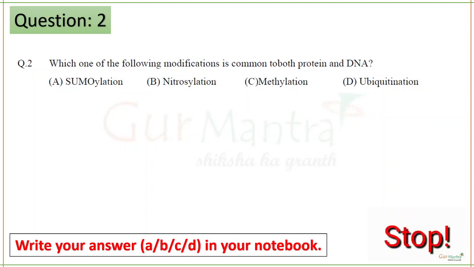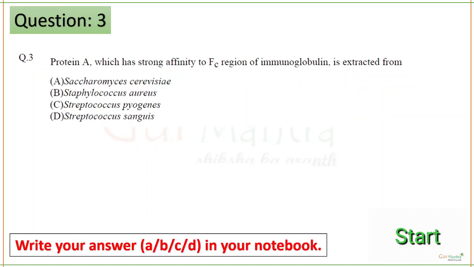Which of the following modifications is commonly seen in protein and DNA? Okay, so the correct answer for this question is option C, methylation. Next question.